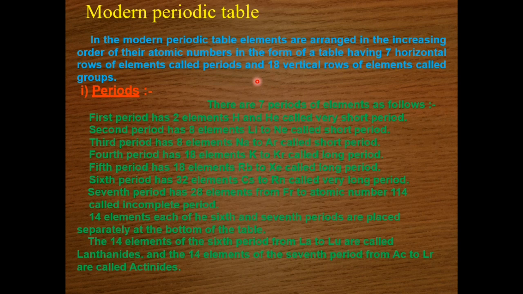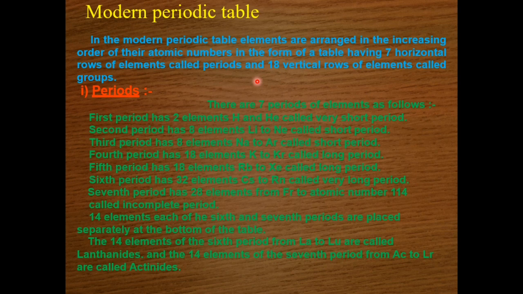There are 7 horizontal rows in the modern periodic table, each called a period. The number of shells present in an atom determines its period, as for example, sodium. What is its atomic number? It is 11. So what is the configuration? It is 2, 8, 1. So it occupies 3 shells, so it belongs to the third period.